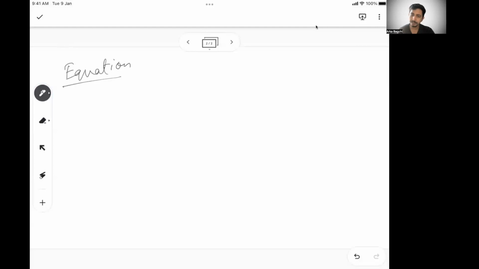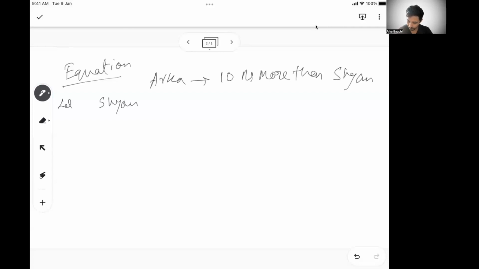Before that, let's say Orca, that's me, has 10 rupees more than Sham. How do you want to write this as an equation? We have not explicitly mentioned how much Orca has or how much Sham has. So we need to consider Sham. Let's say Sham has x rupees. x is a variable. It can take any value. Then Orca will have x plus 10 rupees.